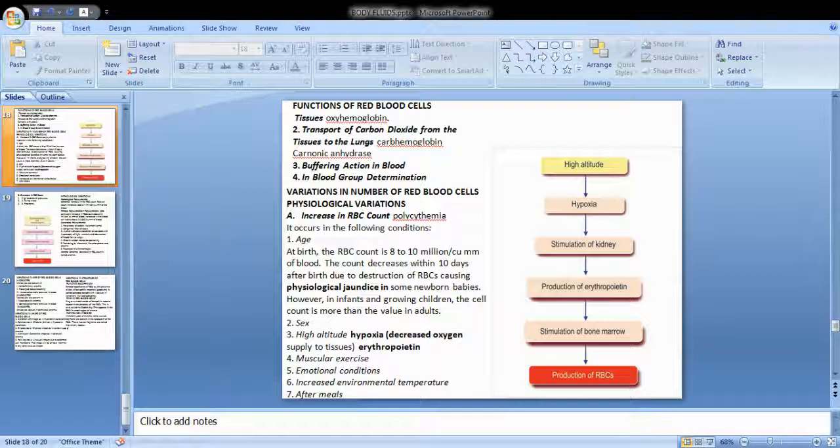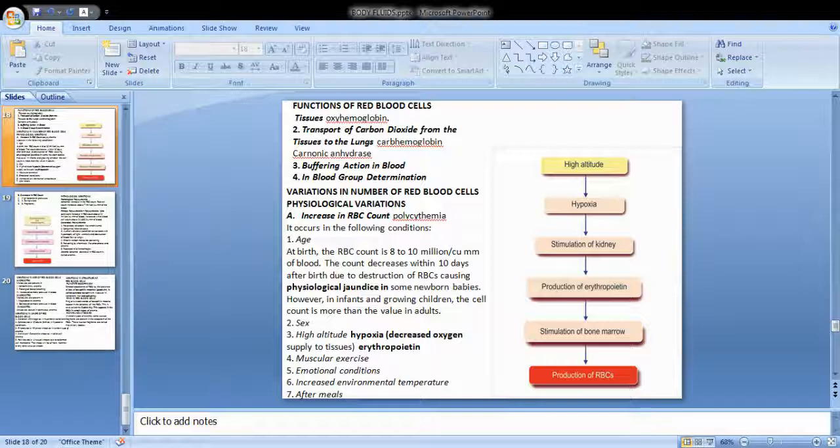Adrenaline is the hormone, you all know, that is the fright, flight, and fear. So this is the hormone. When the adrenaline level increases, it will contract the spleen and this will release the RBC. So what will happen? This will stimulate the release of RBC.